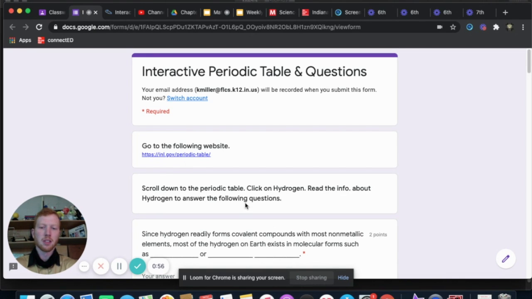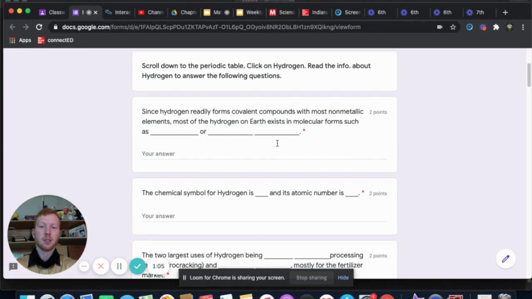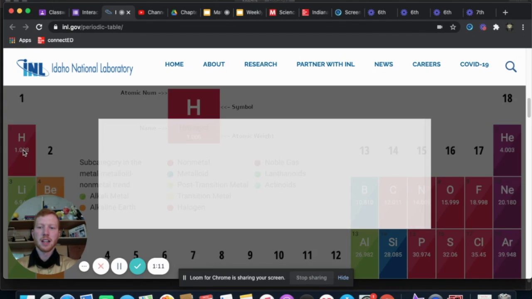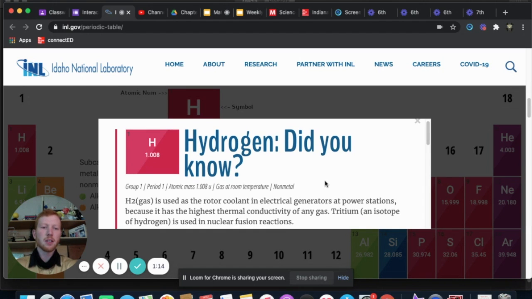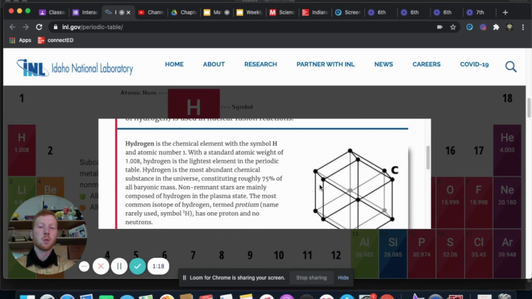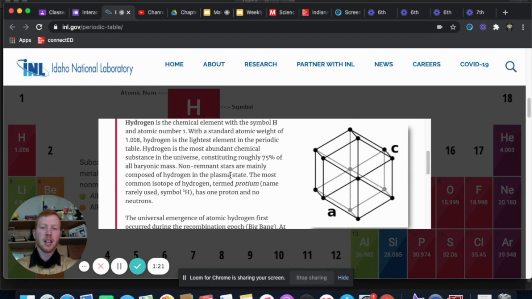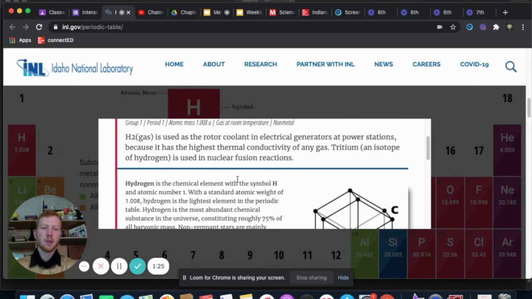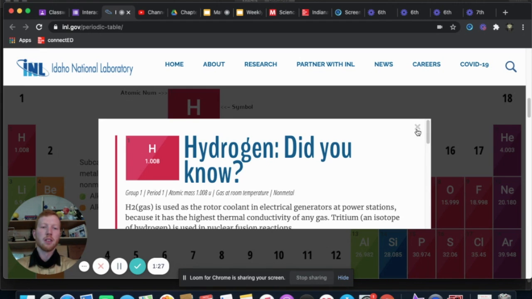So for example, it says scroll down to the periodic table, which I just showed you how to do. Click on hydrogen, read the info about it, and answer the questions that follow. So you're going to find these answers right here. So here's hydrogen, and then I click on that, and then you need to read through the information about hydrogen. It is word for word the answer in this text, so you're going to have to read it to find it, but it should be pretty straightforward after you get to the point of the element.